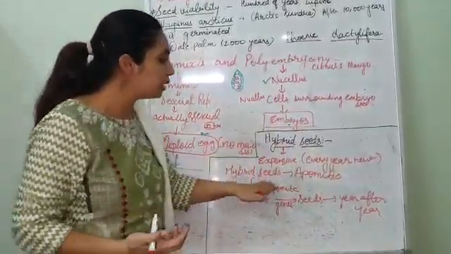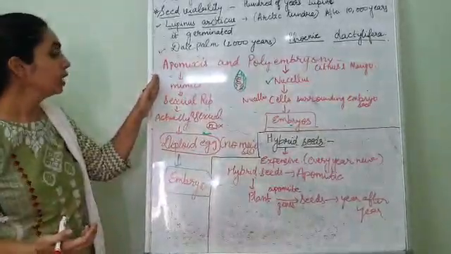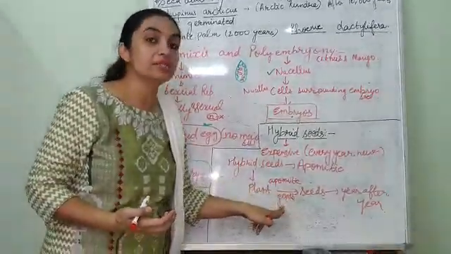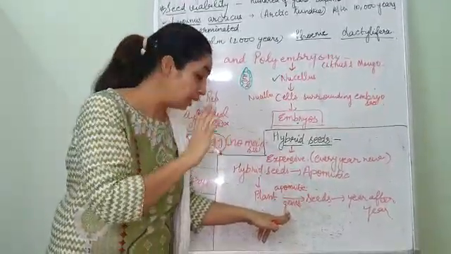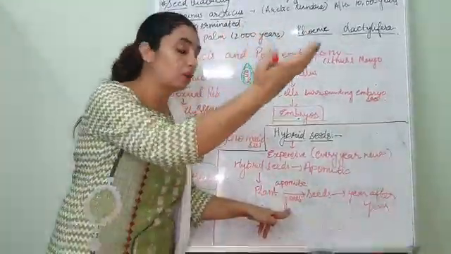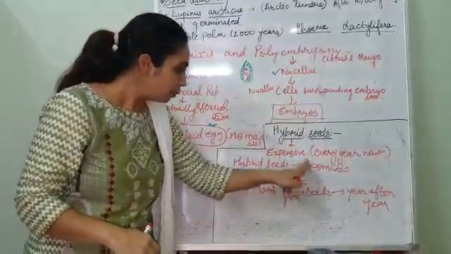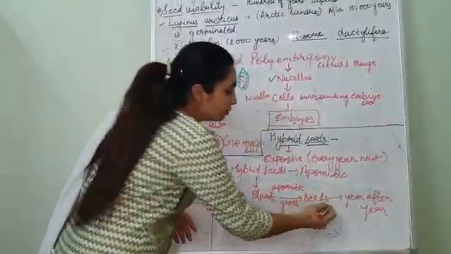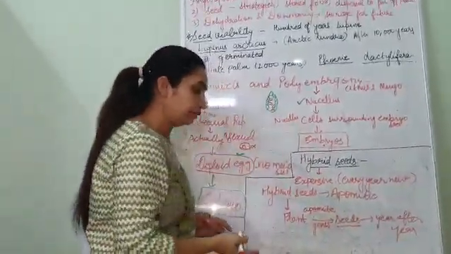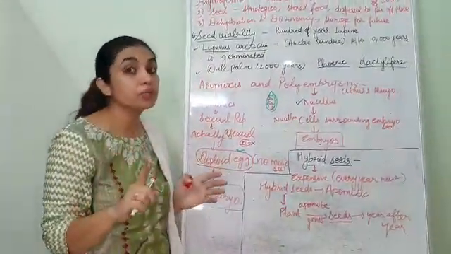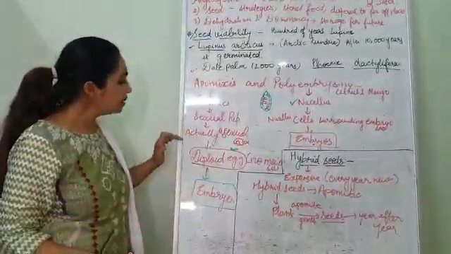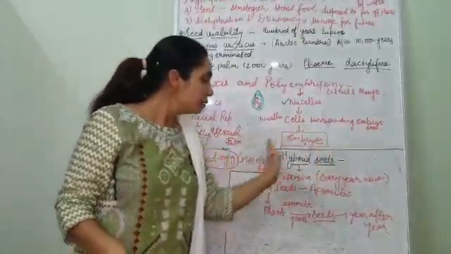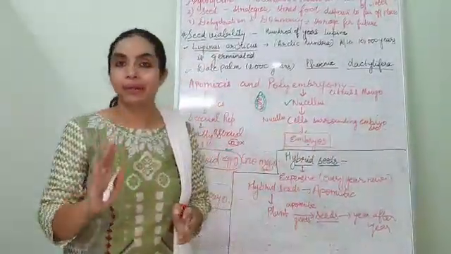What if we make these hybrid seeds apomictic? How will we make them? In the plant we will introduce apomictic genes, which you will study in detail in the biotechnology chapter. So apomictic genes are incorporated in the plant. Now whenever seeds are formed, they will be apomictic, so there is no requirement of sexual reproduction because apomictic seeds will naturally produce an embryo without fertilization. So this concept will be of great benefit to